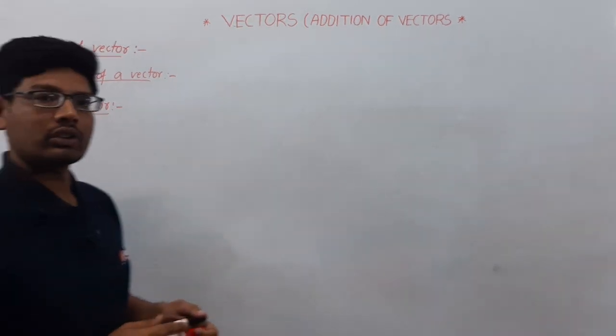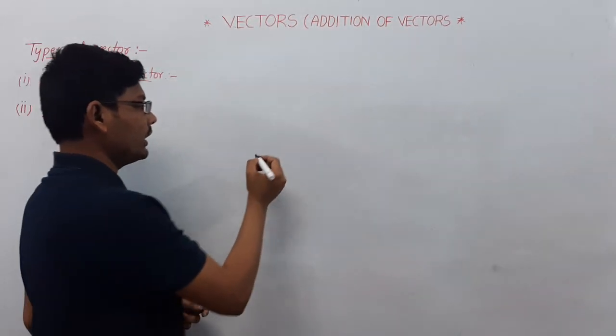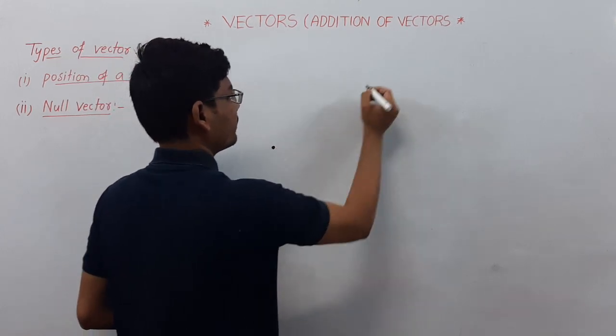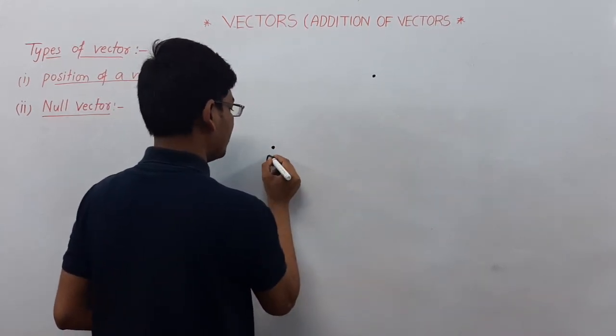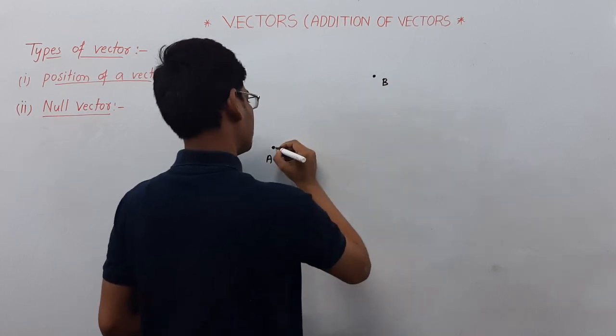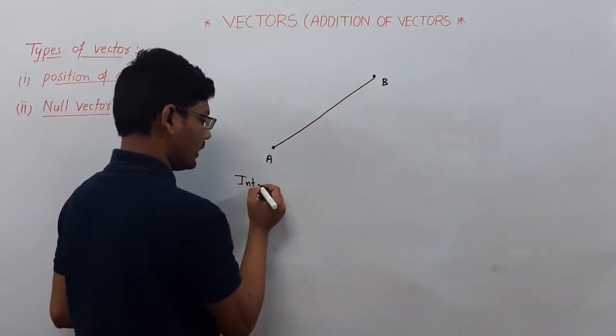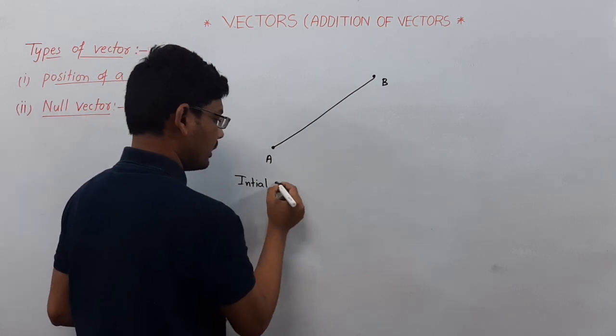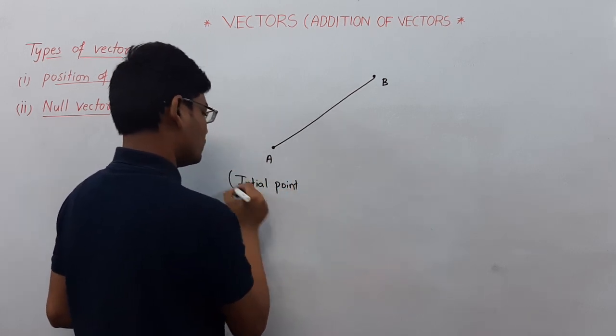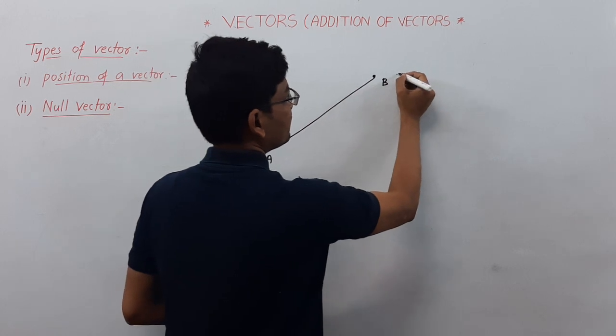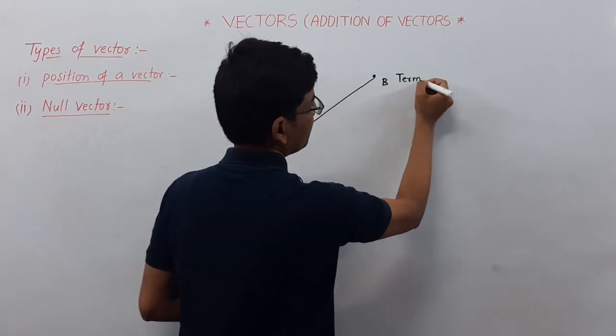First of all, we already discussed the vector AB, where A is the initial point and B is the terminal point.